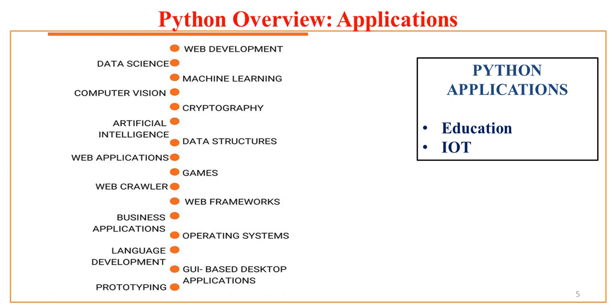applications. It is used in operating system development, language development, that is designing compilers, various compilers of your choice. It supports GUI-based desktop application development. It is also used in prototyping. And last but not least, it is used in education, and the most important is IoT, that is called Internet of Things.